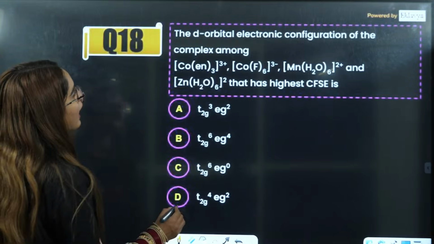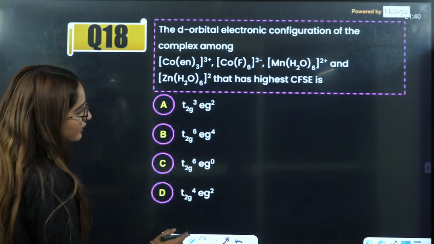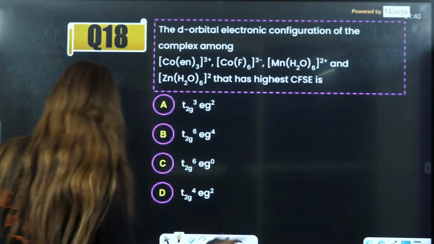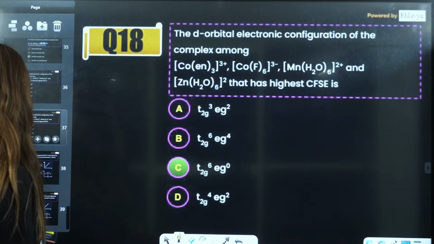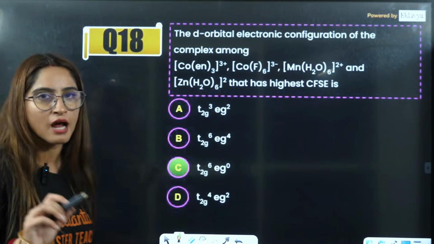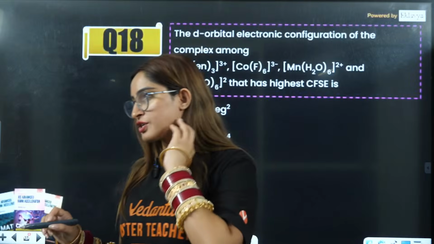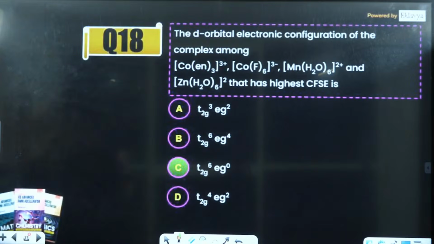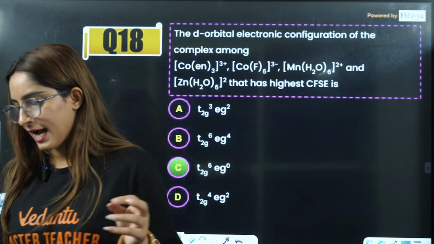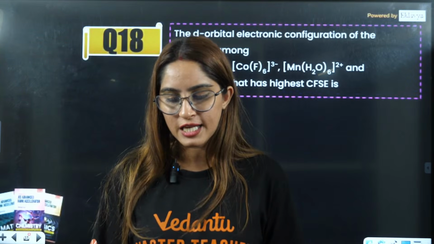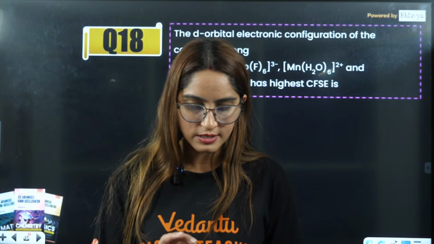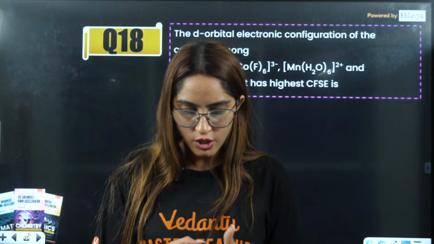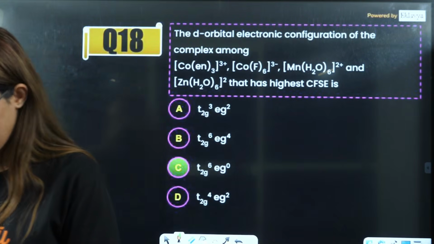Next we have the d orbital electronic configuration. Let me just see this. Okay, chalo. We have two questions, and after that, physics Shreyas sir is going to take over the session. After that, I have some 2-3 questions. Either I will give you the direct PDF, or if we still have time, then I will try to do it on this channel itself with you. So let me just call Shreyas sir.